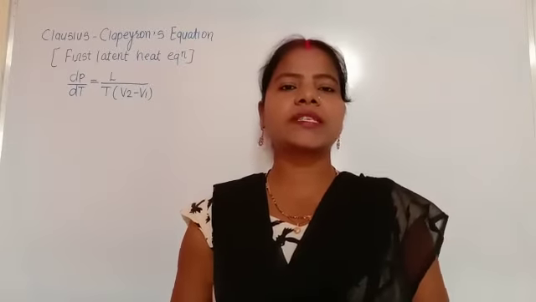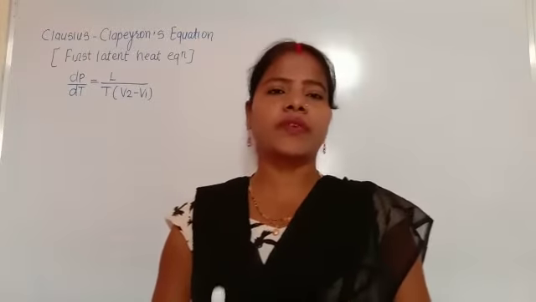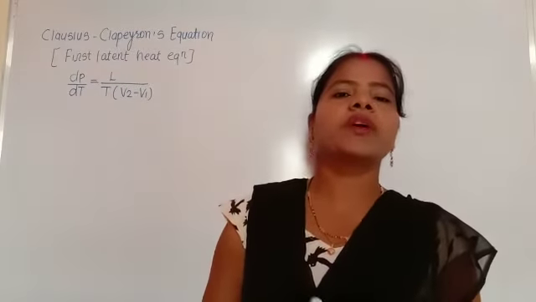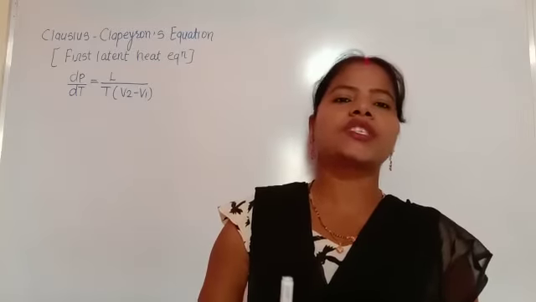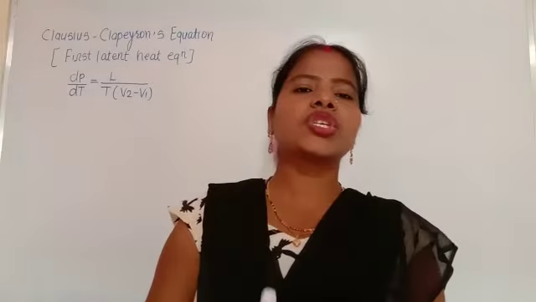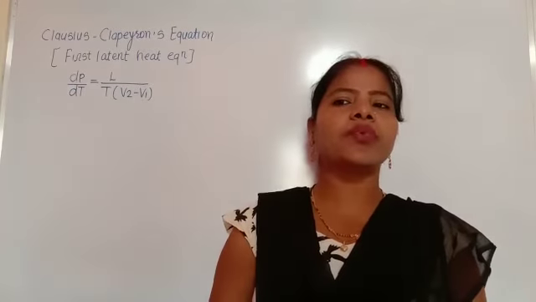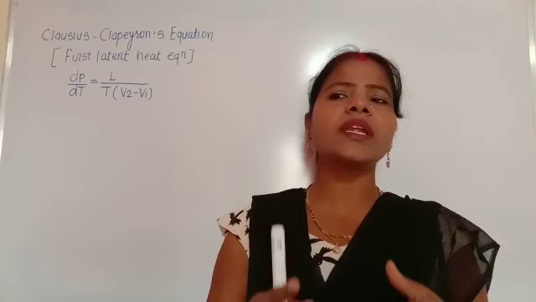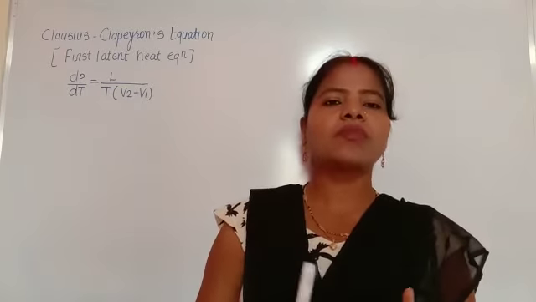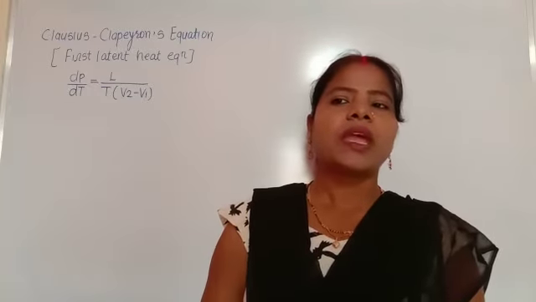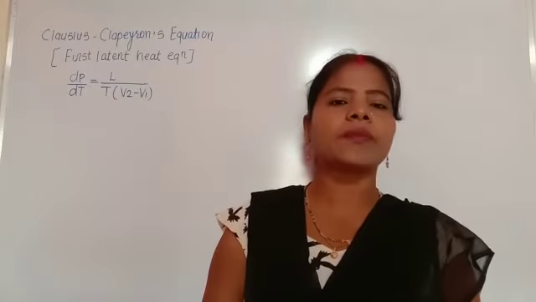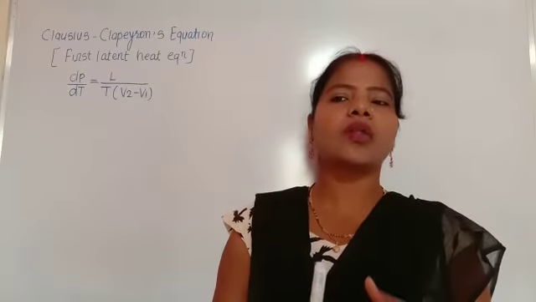We know the relation between the temperature and the pressure, which we already discussed in previous classes. That means this temperature depends on the pressure, and it is a characteristic of each substance. So the above relation shows how the melting or boiling point varies with the pressure, and how it varies was first derived by Clapeyron by applying the second law of thermodynamics.